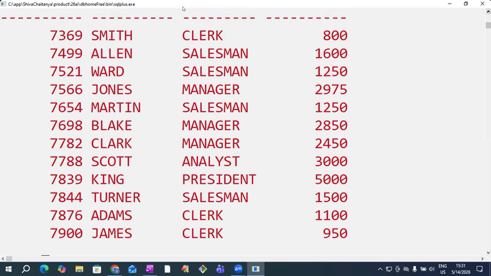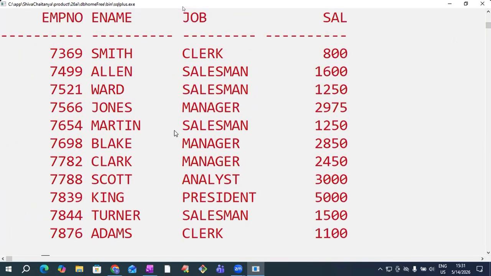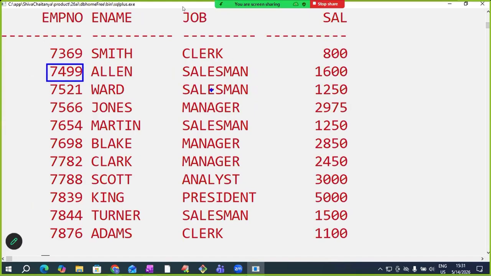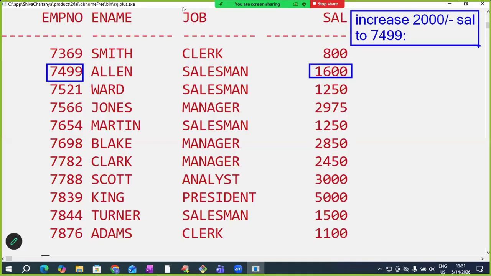Notice here. Now, observe. As of now, the 7499 employee's salary is 1600. My requirement is to increase the salary by 2000 rupees. To whom? To the 7499 employee. As of now the salary is 1600, so we want to increase by 2000, which means we want to modify this value to 3600. This is our requirement. So write the update command now.